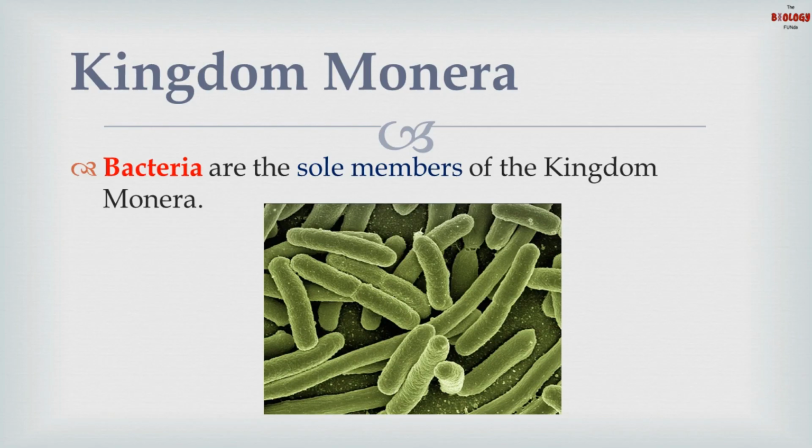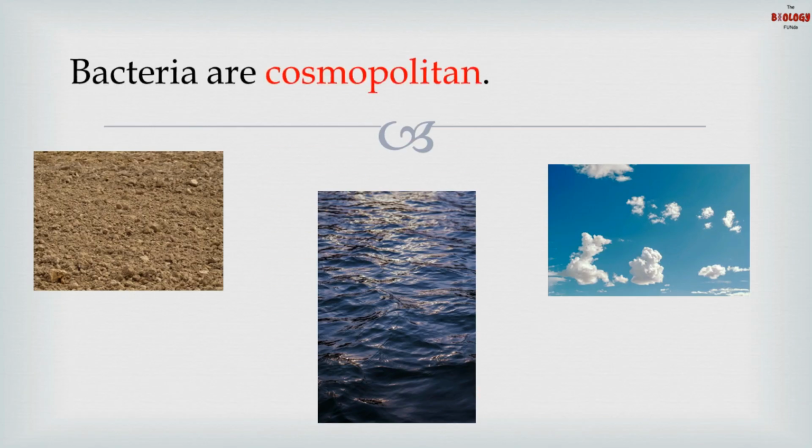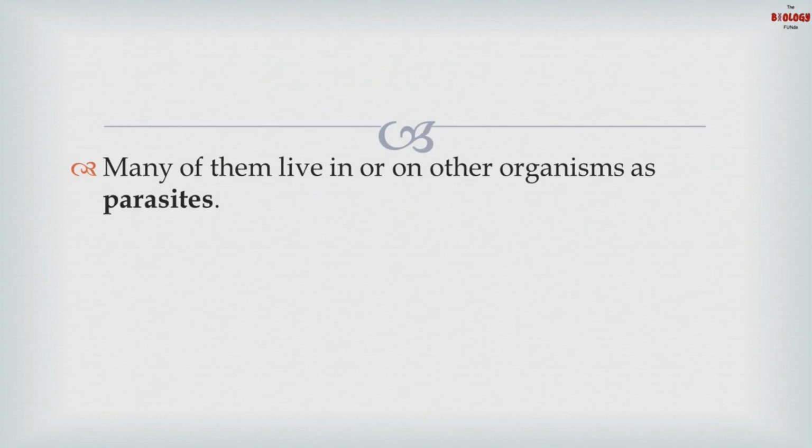So where do you find bacteria? Bacteria are found everywhere. They are present in soil, water, air, or even in extreme habitats like desert, snow, hot spring, deep ocean. Since they are found everywhere on earth, they are termed as cosmopolitan. Many of them live in or on other organisms as parasites. Example: Salmonella.